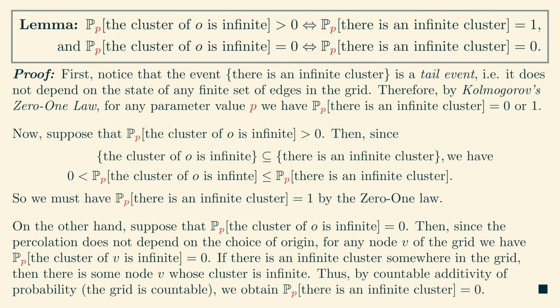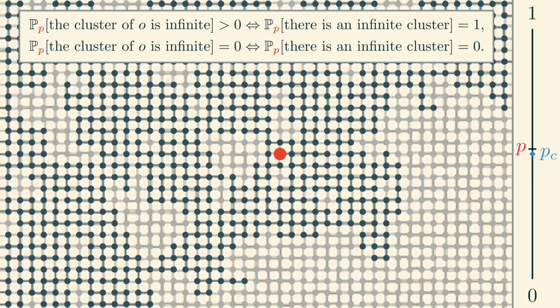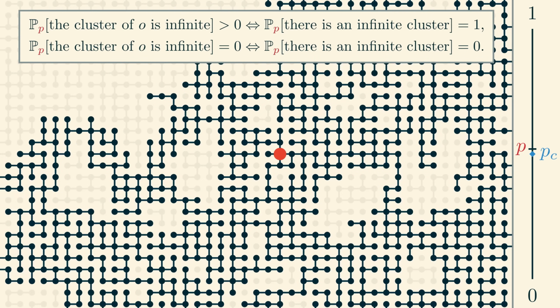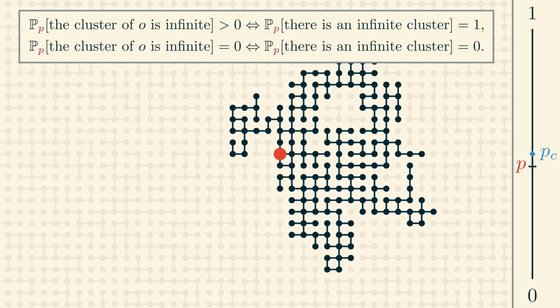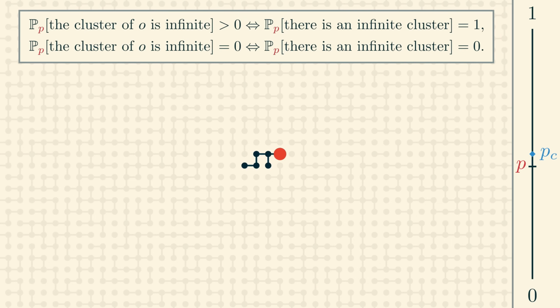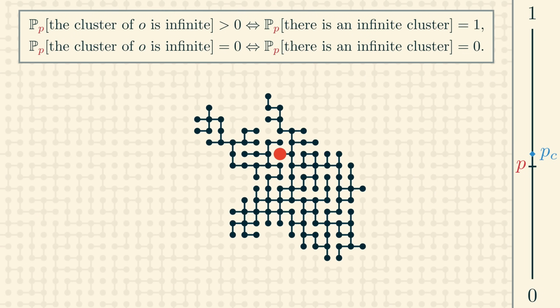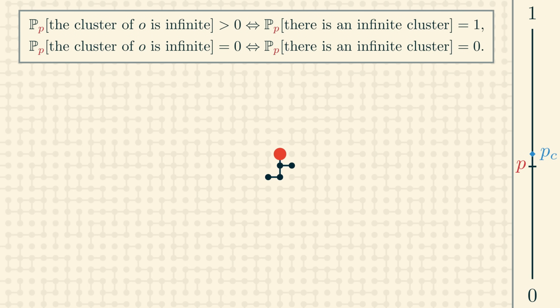Here's a rigorous proof of this fact. Pause the video now if you'd like to read it. Intuitively, the reason is that the origin looks like any other vertex, so if the cluster of any given node has a chance to be infinite, then one of the infinitely many nodes in the grid will be in an infinite cluster. And if there's an infinite cluster somewhere, then it could be the cluster of the origin.